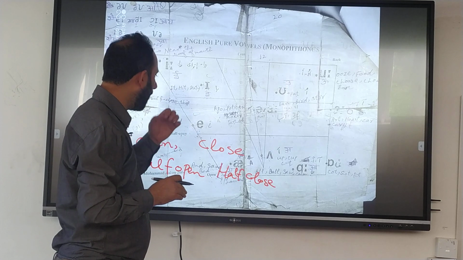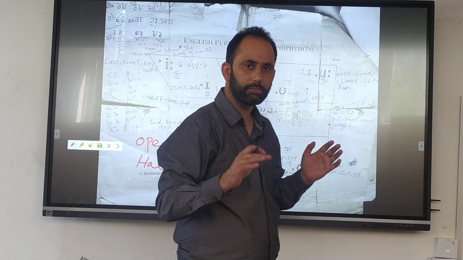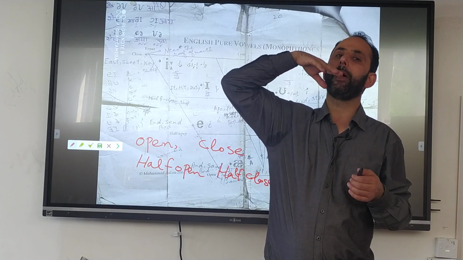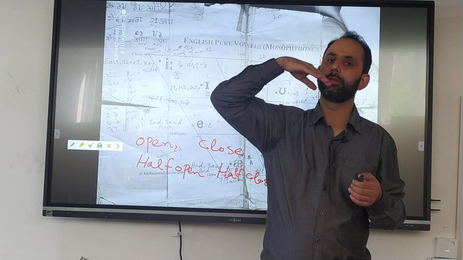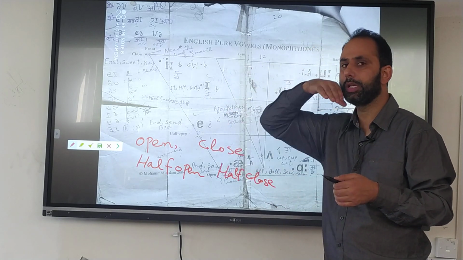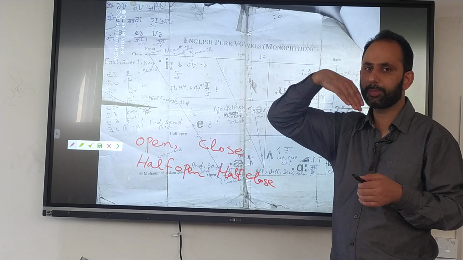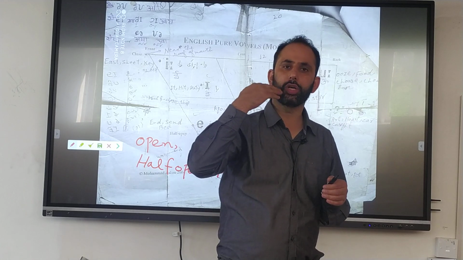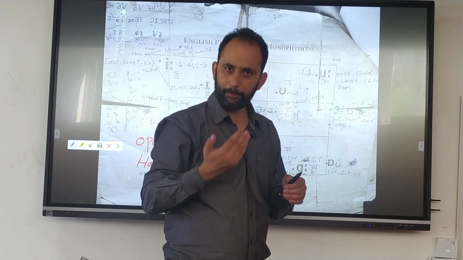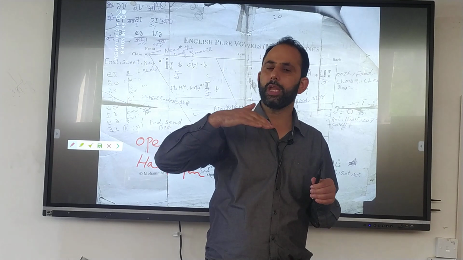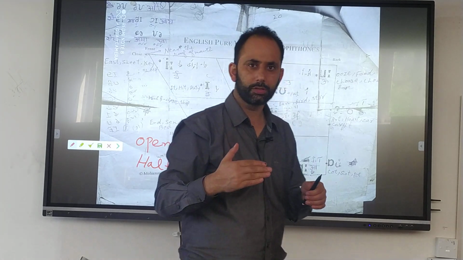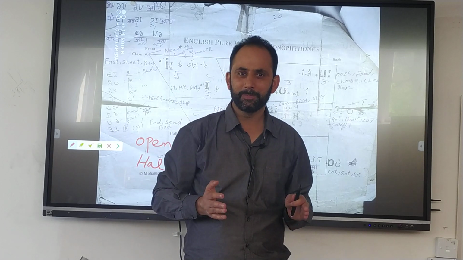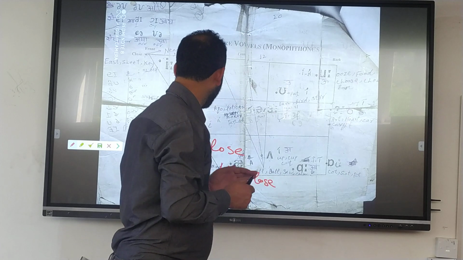Now you have to see these vowels upon this: how much the tongue rises, which part of the tongue rises. If the front rises, they are called front vowels. If the middle, they are called middle vowels. If the back, they are called back vowels. And if the mouth remains closed, they are called closed vowels. If it opens, they are called open vowels. If in between, half open and half closed. Do you have any doubt? Is it now clear to you? Okay, I will discuss.